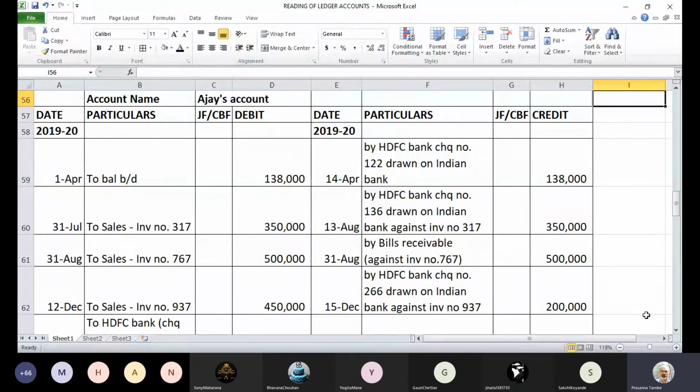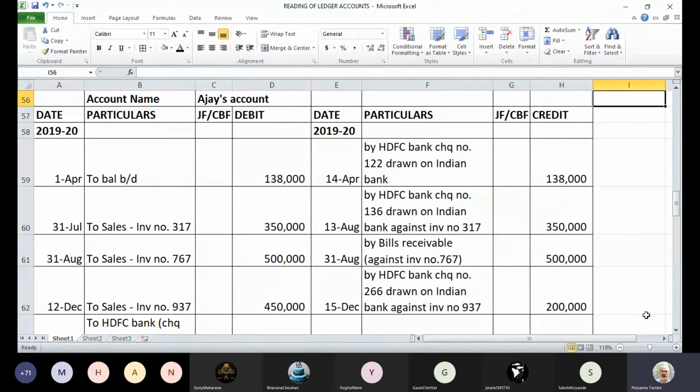So what is the possible nature of this person? Yes, it's a personal account, but going into more detail, what could be the nature of this person with whom we are dealing, or whose account is given to you? Debtor. Yes, absolutely right. We are looking at the account of a customer, or the account of a sundry debtor.